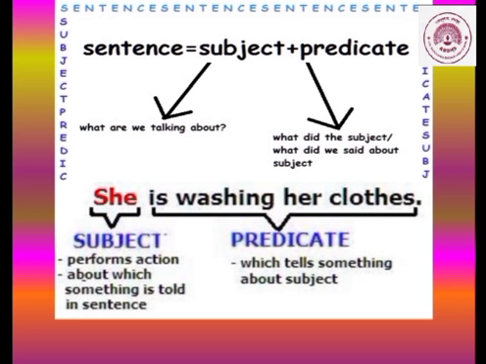Now in this, she is the subject and the remaining part is the predicate. Now why is she the subject? Because she is performing the action and she is the one about whom we are talking, about whom something is told in the sentence. Then what is a predicate? It tells something about the subject.